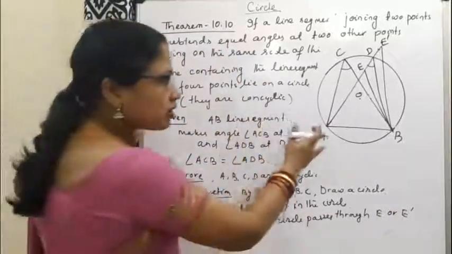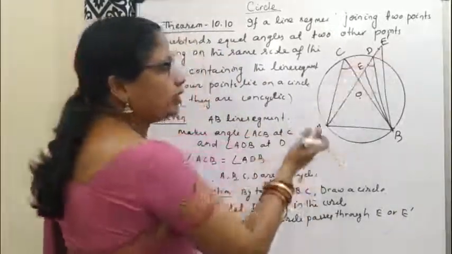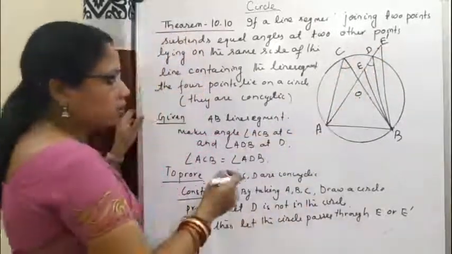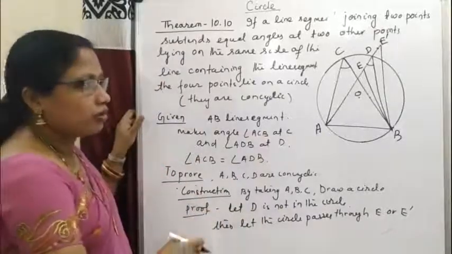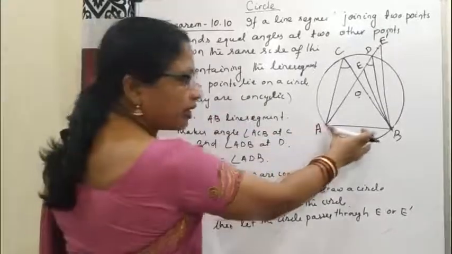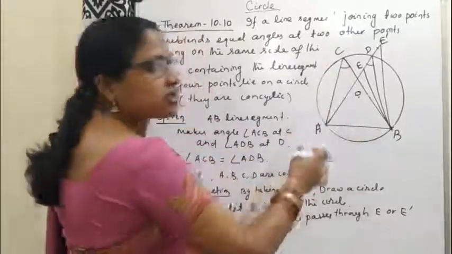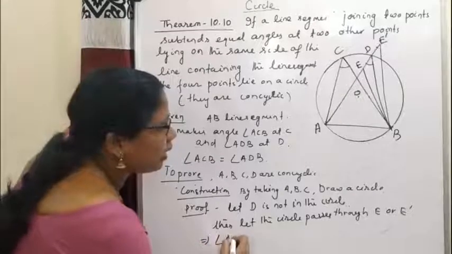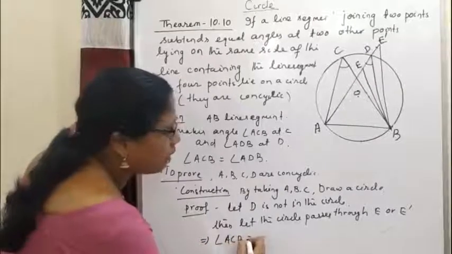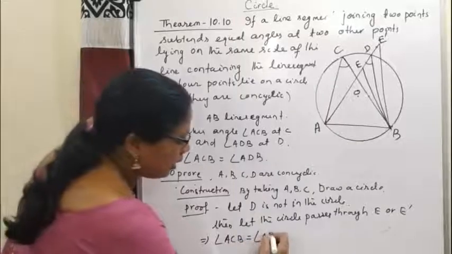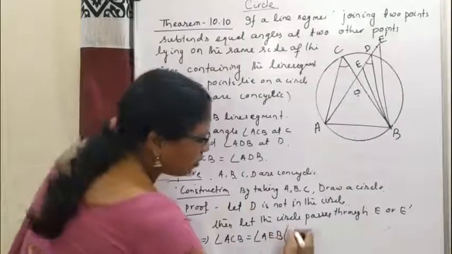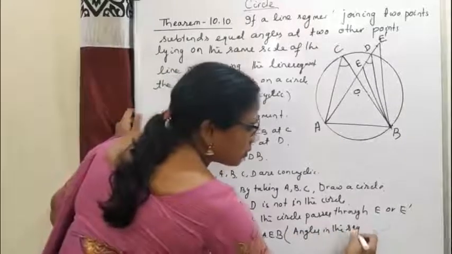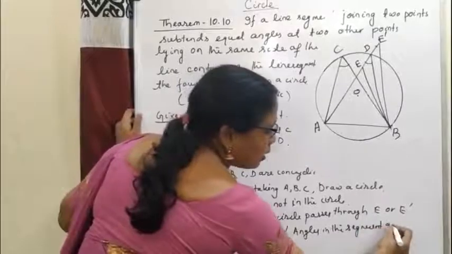Imagine that if the circle does not pass through the point D, then it may pass through point E or E dash. By our previous theorem, the angles subtended by the arc on the same segment are equal. So angle ACB is equal to angle AEB, because angles in the same segment are equal.